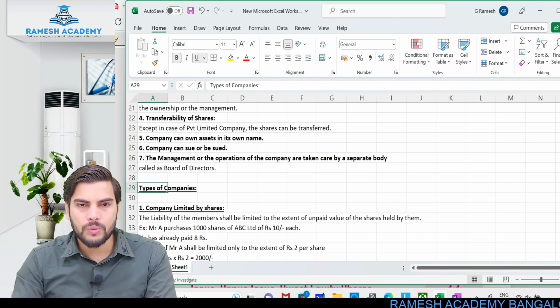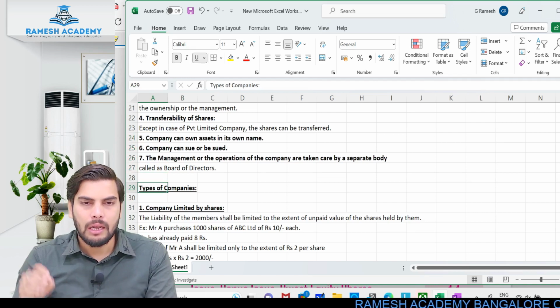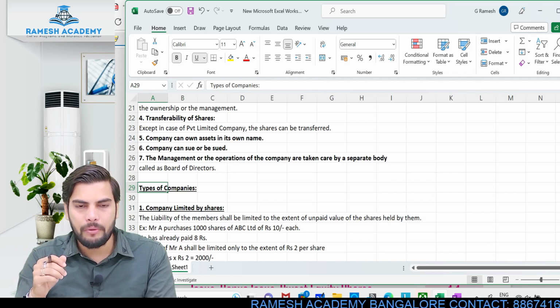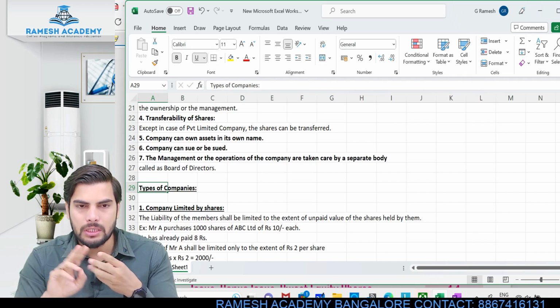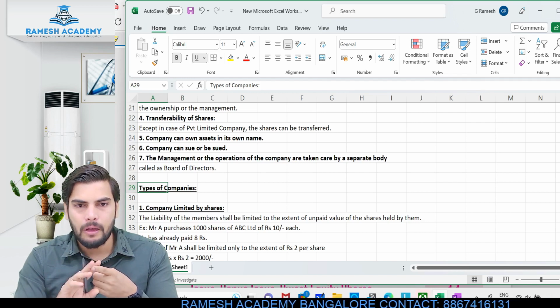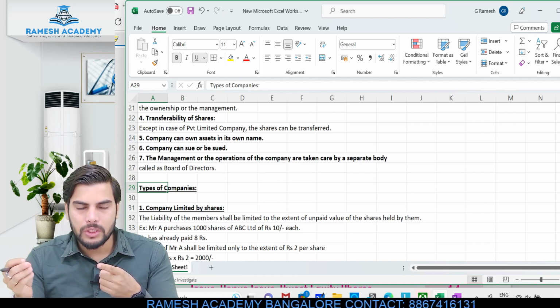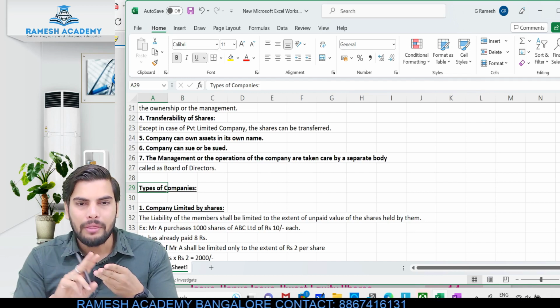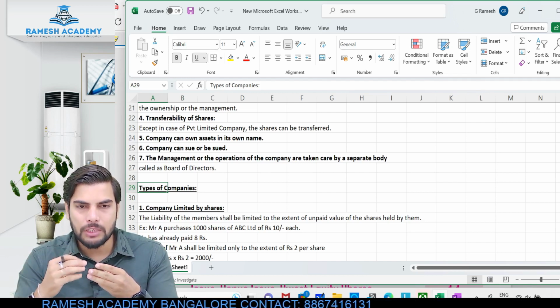After this, we discussed different types of company, like company limited by shares, company limited by guarantee, unlimited company, private limited company. Remember private limited company? 3 restrictions: restriction on transferability of shares, limiting the maximum number of shareholders or members to 200, and prohibition on raising funds from the public.